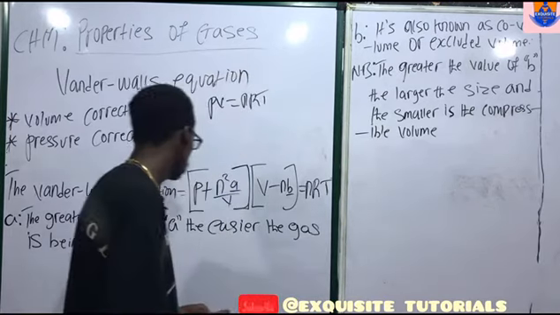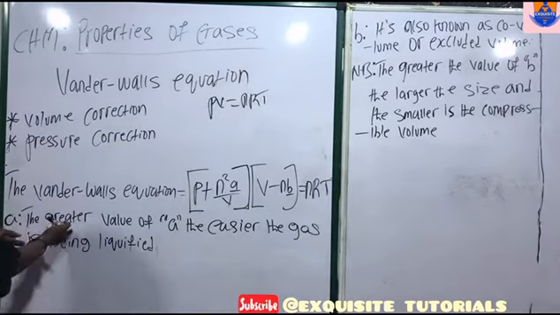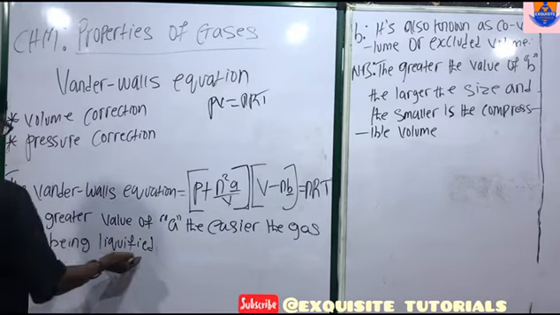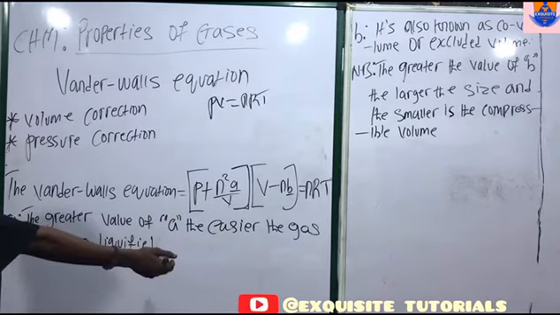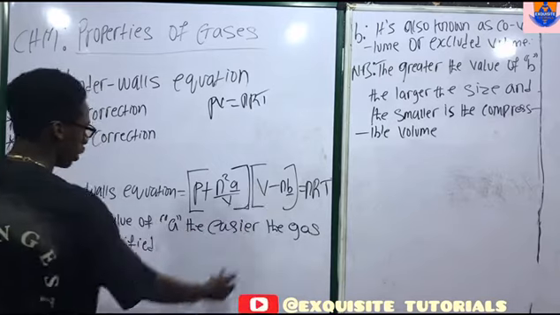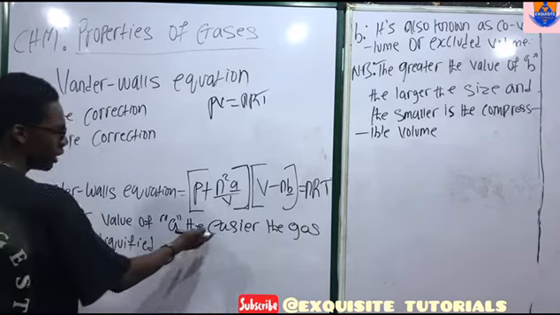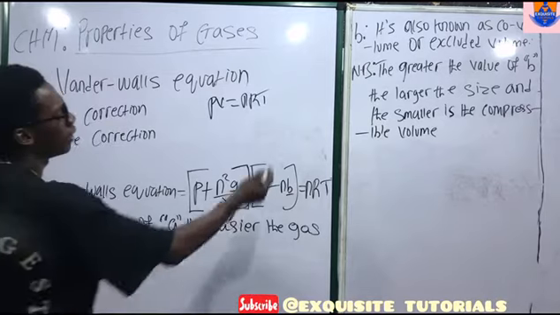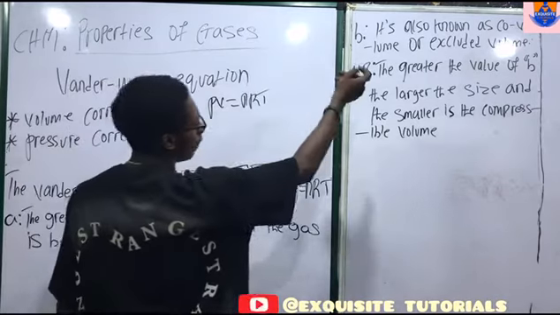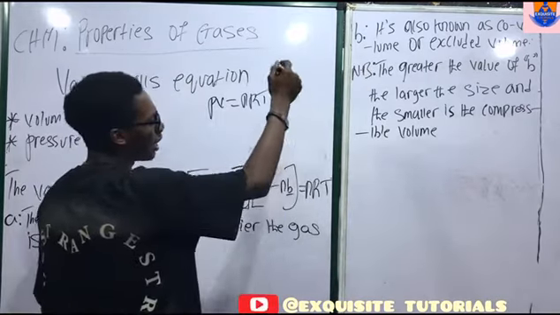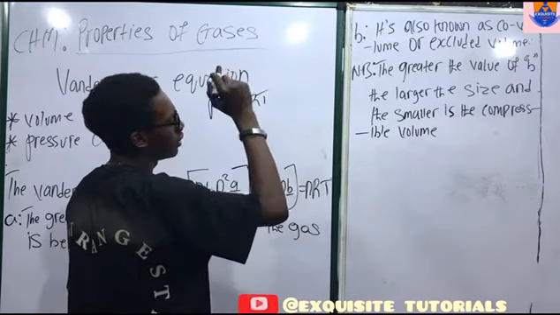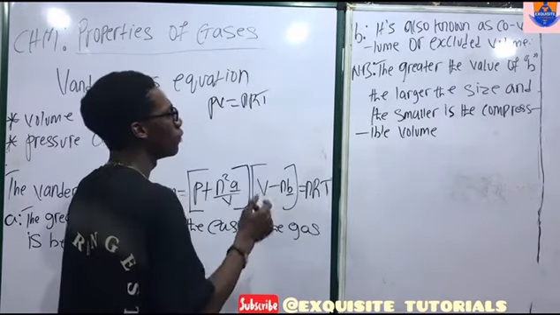You should take note of this; you can see this in your options. They'll bring some options out, so just know the answer: the greater the value of a, the easier the gas is liquefied, and the greater the value of b, the larger the size, the smaller the compressible volume.